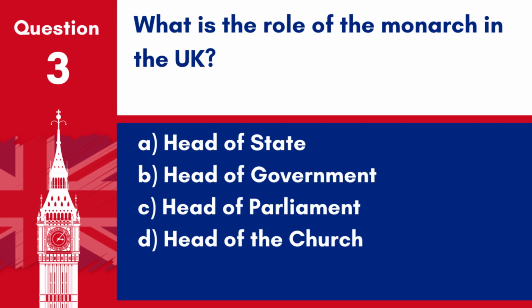Question 3. What is the role of the monarch in the UK? A. Head of State. B. Head of Government. C. Head of Parliament. D. Head of the Church.